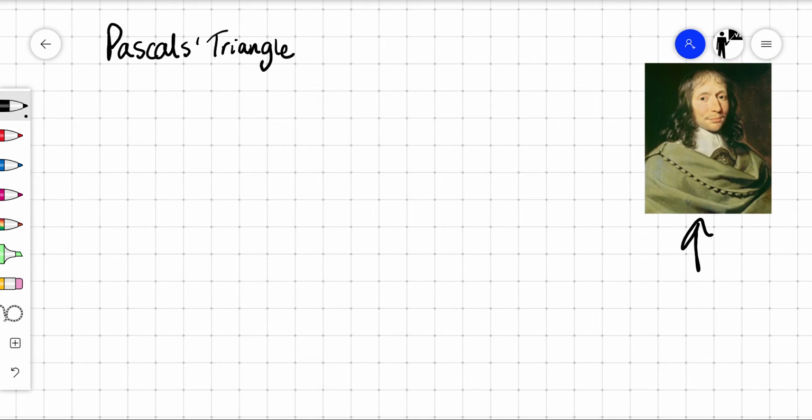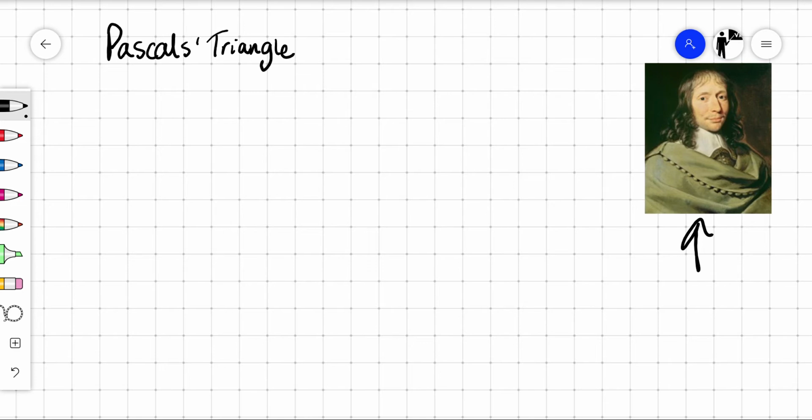But his dad had some kind of unorthodox thinking about maths and about teaching. He believed that Blaise Pascal shouldn't be taught maths until he was 15. It was banned. But because it was banned, it became interesting to him. So he would secretly go away and he learned quite a lot of geometry by himself.